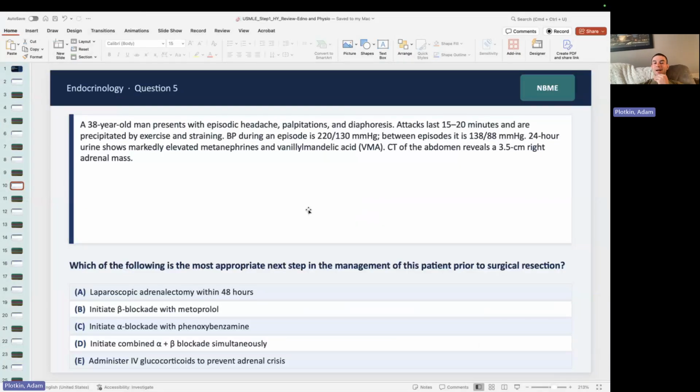It shows markedly elevated metanephrines and VMA. CT of the abdomen reveals a 3.5 centimeter right adrenal mass. Which of the following is the most appropriate next step in management of this patient prior to surgical resection? So pause your screen and consider.